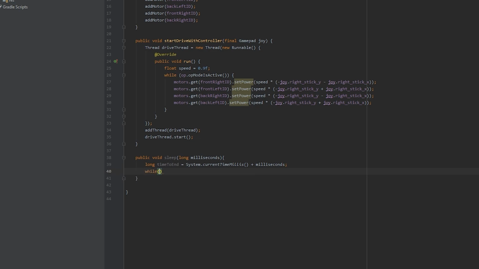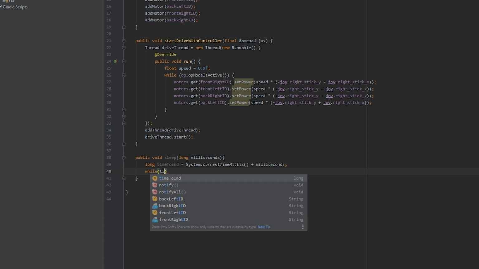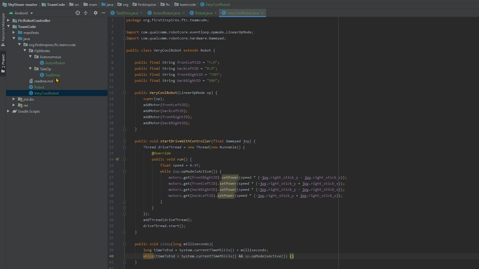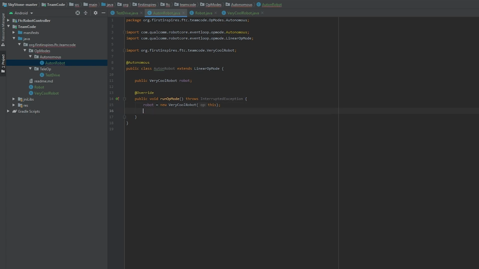Now, create a while loop, which runs until the future timestamp is no longer in the future. So while timeToEnd is greater than System.currentTimeMillis, we wait. We'll also need to check to make sure we didn't press the stop button. So and op.opModeIsActive. We'll keep the body empty. And just like that, we have a sleep function. To call this in our autonomous op mode, go back to your autonomous class and say waitForStart, and then robot.sleep for 2 seconds, so 2000.